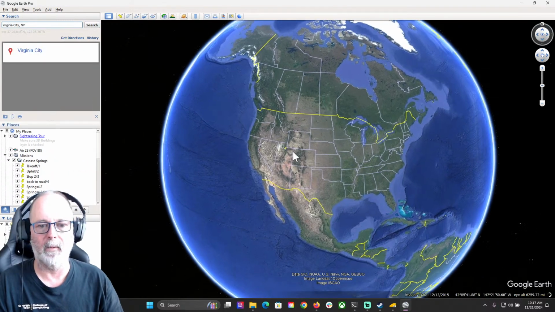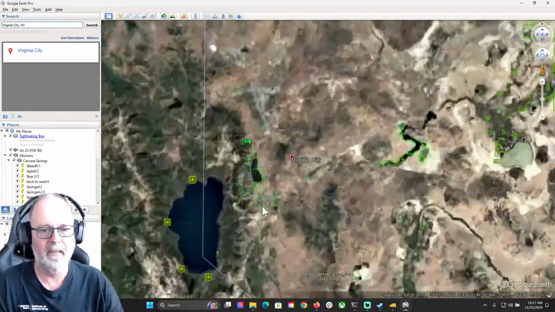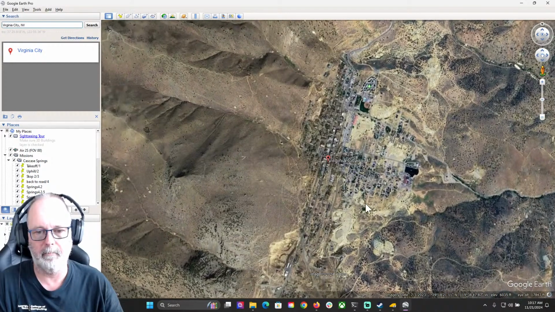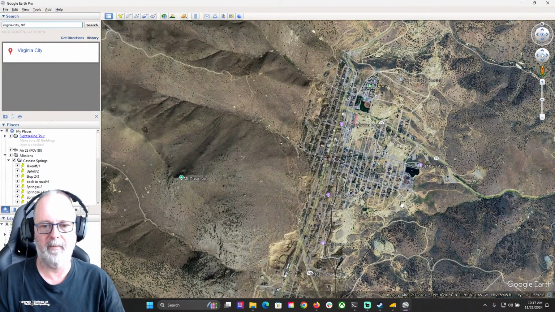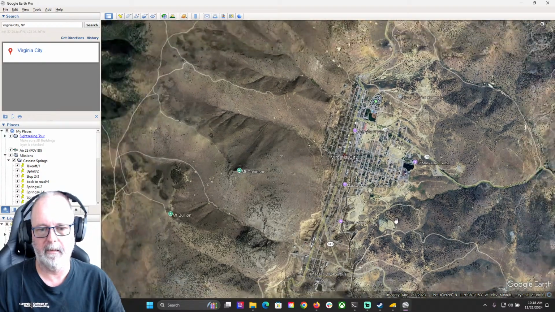It's kind of funny. I work for the railroad in Virginia City. They're one of my clients. I do some work for them, and there's a tourist railroad there, and there's also a tourist railroad in Virginia City, Montana. So we get people all the time that buy tickets for one and not the other. Okay, so let's take a look at this here.